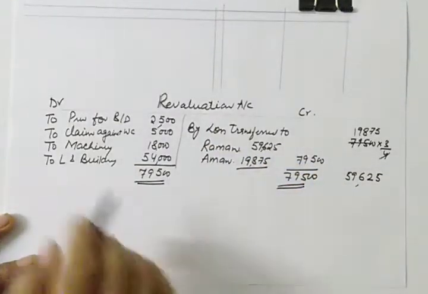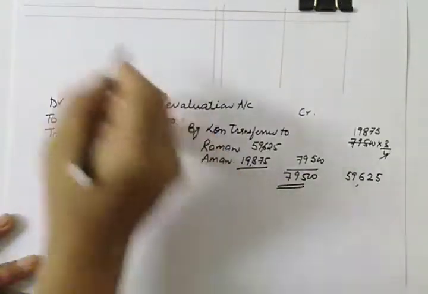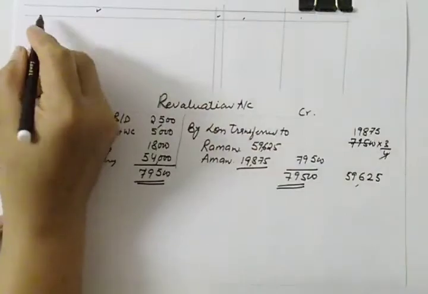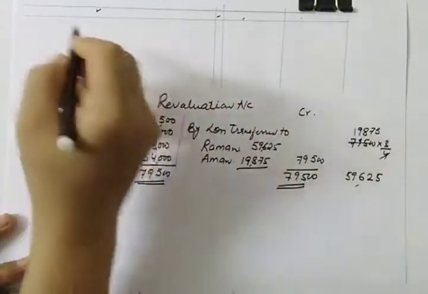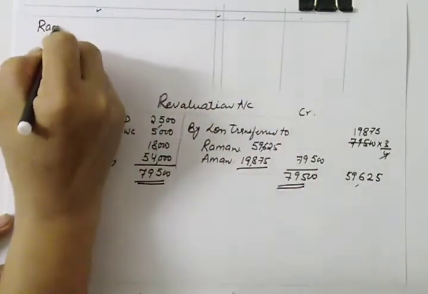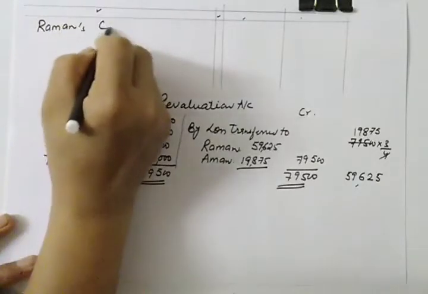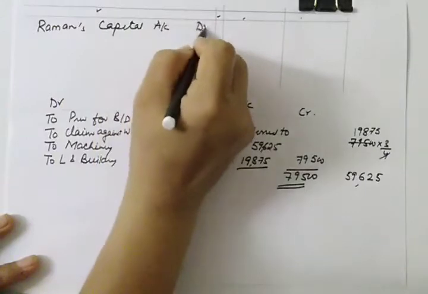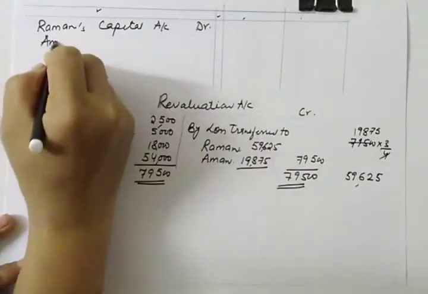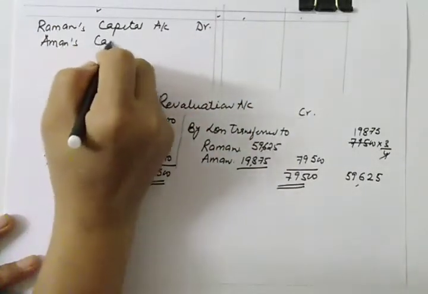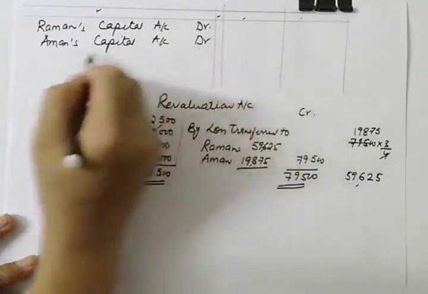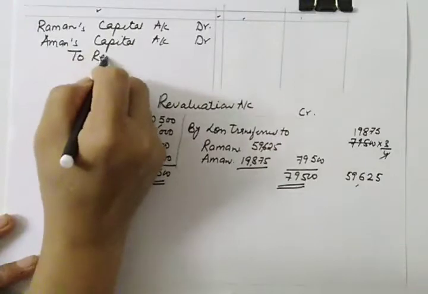So this is how it is to be done, and now you need to pass the journal entry, and you can write the format. In this journal entry we are giving loss, so for loss we will give debit to partners. So Raman's capital account debit, Aman's capital account debit, and to revaluation account.